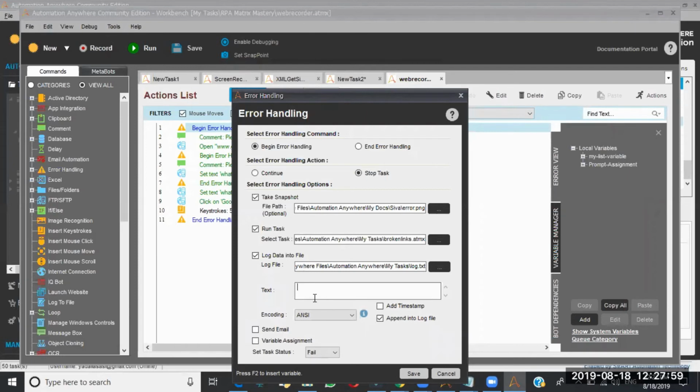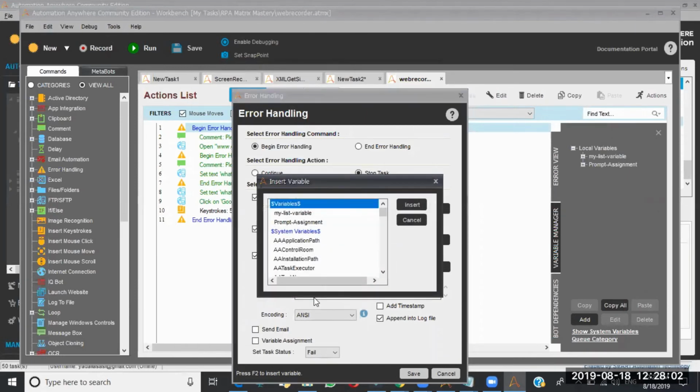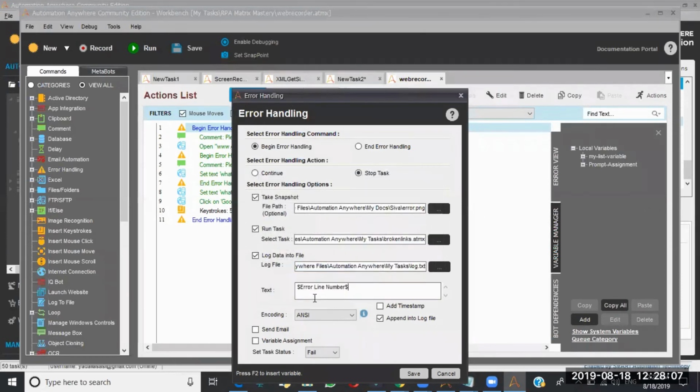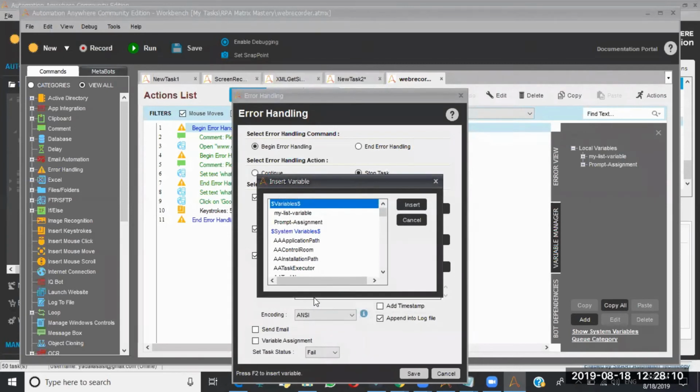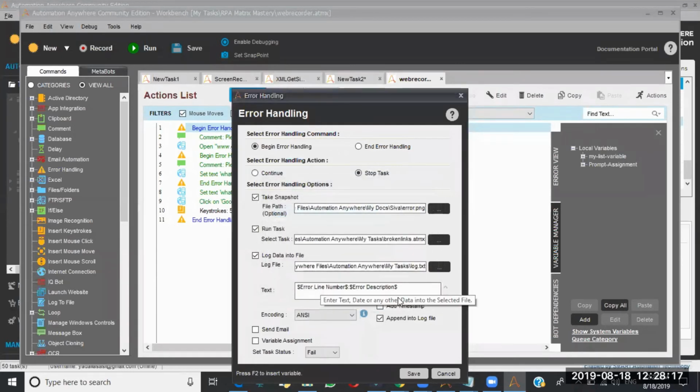So how can we give the error details? Here two system variables are there. One is error line number and the other is error description. So this will log that information into this text file. Here, if you want to add the timestamp, you can add it along with this one. If you want to append the error log all the time, you can select this, or if you want to fetch fresh data, you can just unselect this appending step. This is the encoding format. We can use any one. In general, everyone will use ANSI only.